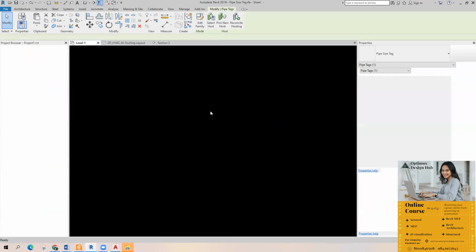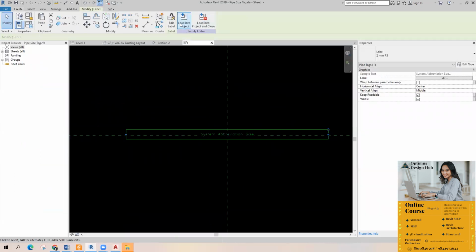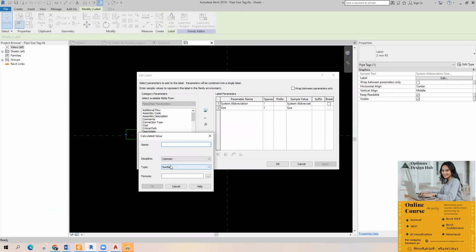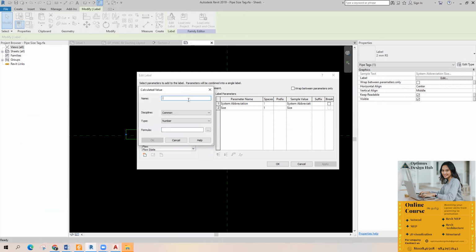While you are creating the family, there is an option called add calculated parameter to label. We can create some kind of calculated parameter here. Okay, I'll just show this one. Name, I'm going to just give it as BOP. Okay, discipline, common. Type of parameter, I'm going to give it as number also.